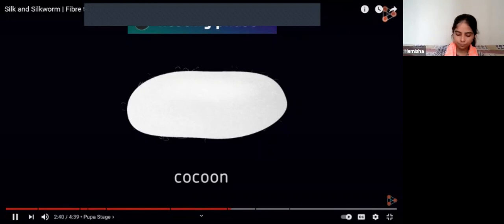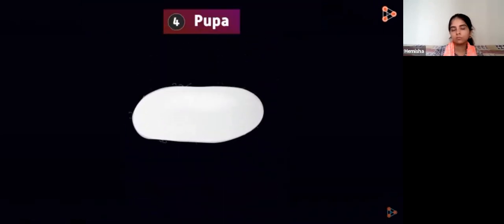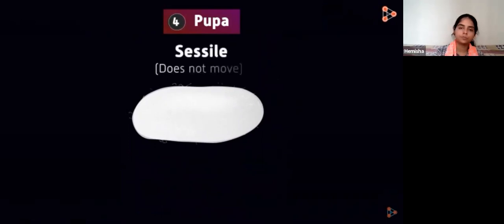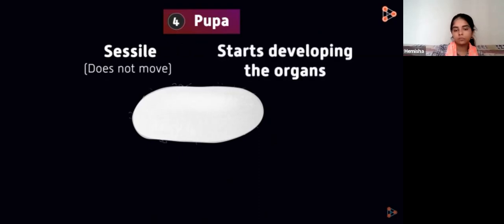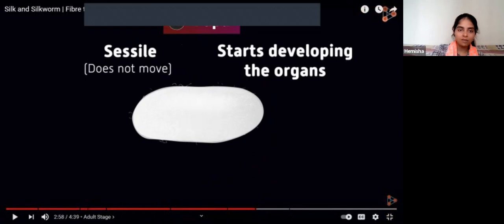After we process it. Once the cocoon is formed, the larva inside it starts resting and enters the next stage of its life cycle called the pupa stage. The pupa stage is where the organism is sessile, which means it does not usually move, and it starts developing the organs. It's something like eggs. You know that inside the eggs the chicken will start developing, right? And once it gets developed fully, it will hatch the egg and come out. Similarly here, the pupa will not move. They have completed their process of constructing the cocoon. Now they are not going to move, so they will start developing their organs because they need to convert into what?